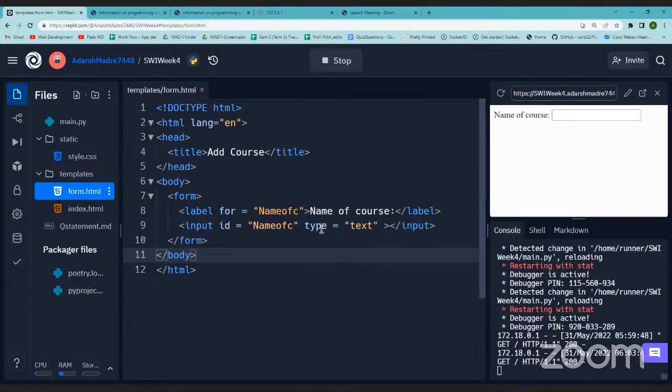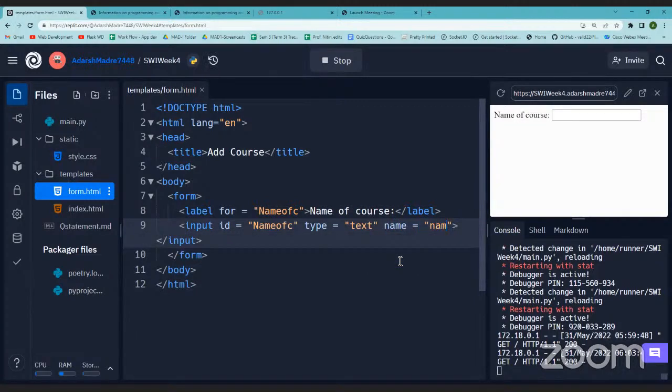Then there is one more attribute that we will put here, which is name. In name, I will write nameOfC. It doesn't matter, you can have the same name also, but in name, I'm writing nameOfC, which means name of course. Now why are we using this name attribute? This will help us to get data from the form. It's not used here, we'll just have to create it here.